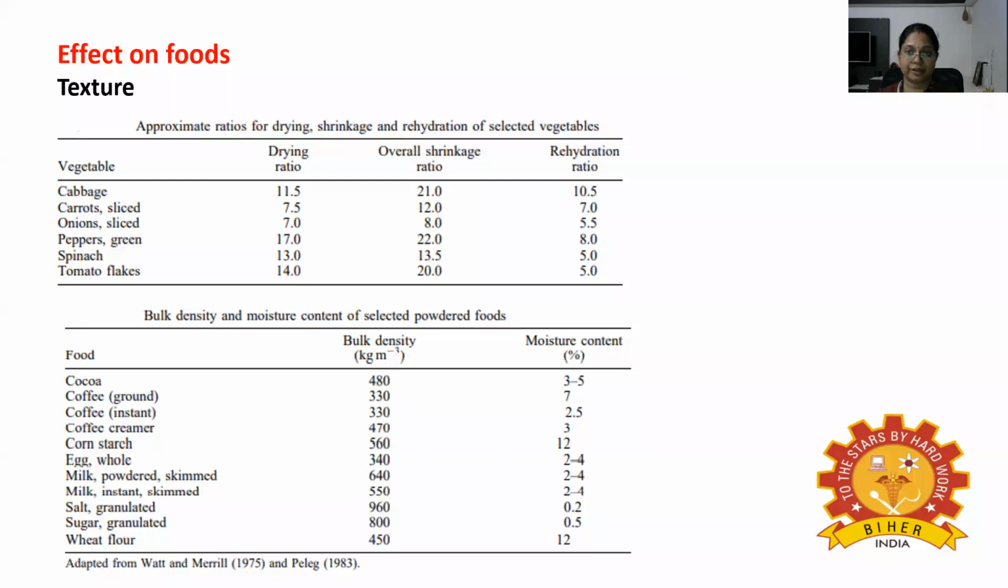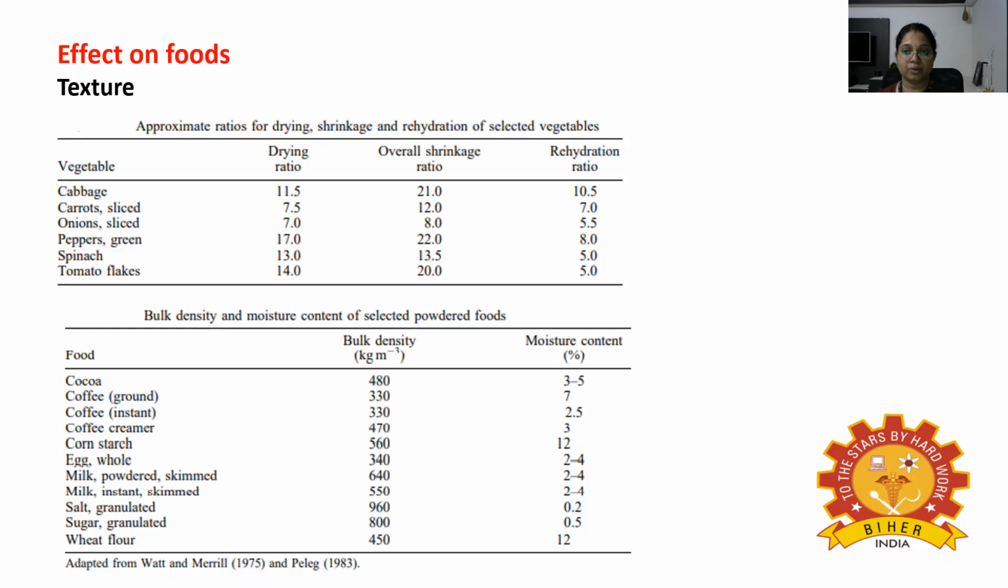Next is about the effect on food. All products undergo changes during drying and storage that reduce their quality compared to the fresh material, and the aim of improved drying technologies is to minimize these changes while maximizing process efficiency. The main changes to dried foods are to the texture and loss of flavor or aroma, but changes in color and nutritional value are also significant in some foods.